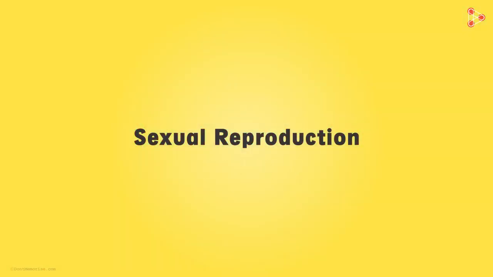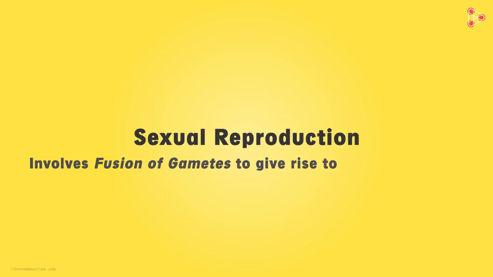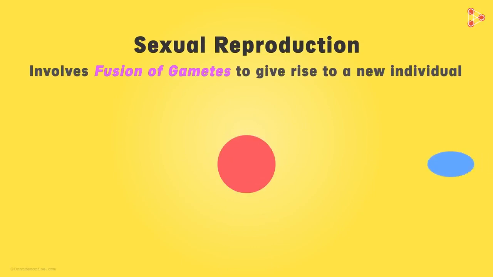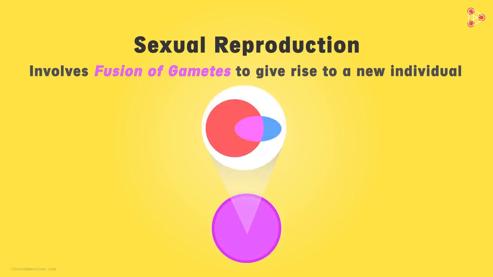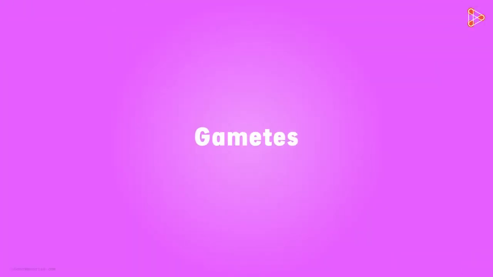Let me help you. Sexual reproduction is the type of reproduction which involves fusion of gametes to give rise to a new individual. Now here the term fusion of gametes is the answer to our question. Why is that so? This is because if we say that the zygote is formed with the fusion of gametes, then it means the newly formed individual will have a blend of characters. Thus, in order to learn sexual reproduction, we need to understand the gametes first.